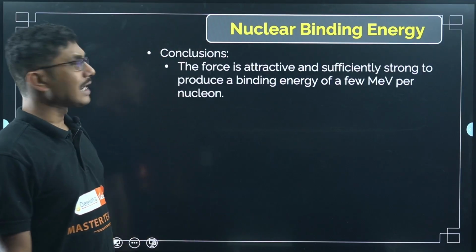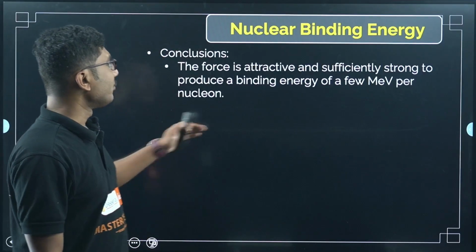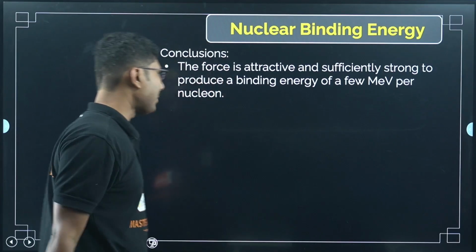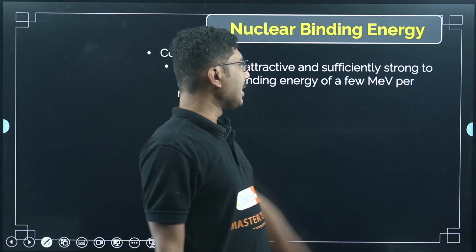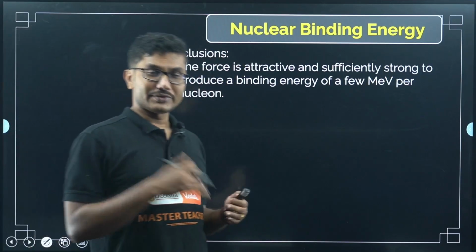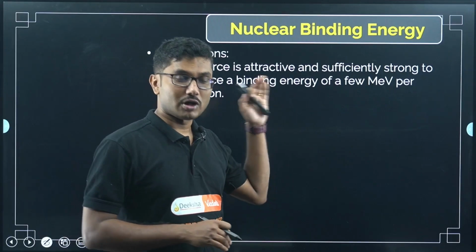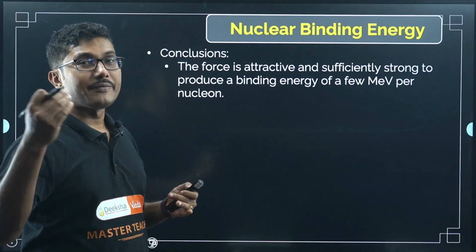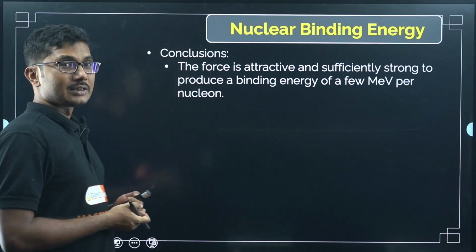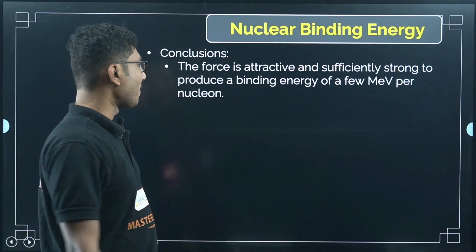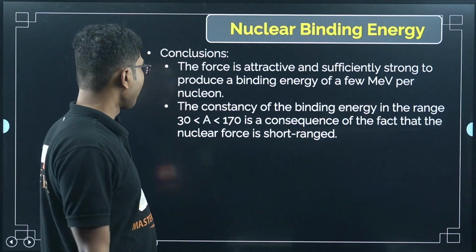The conclusion that we can make from the graph is that the force is attractive and sufficiently strong to produce a binding energy of a few MeV per nucleon. So the force is very strong, right? We have solved one problem from a previous year where we calculated the binding energy to be 7.5 MeV per nucleon. So the binding energy is very, very strong, right?